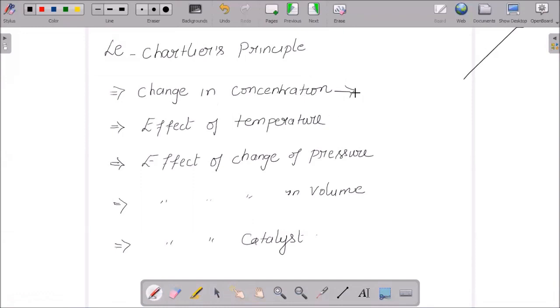If the concentration of the reactant is increased, then the reaction favors the product. And if the concentration of the product is increased, then the reaction favors the backward reaction. In the same way, there are factors like temperature, pressure, volume, and catalyst. It all has to be considered.